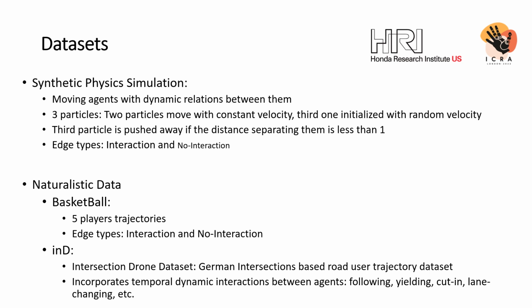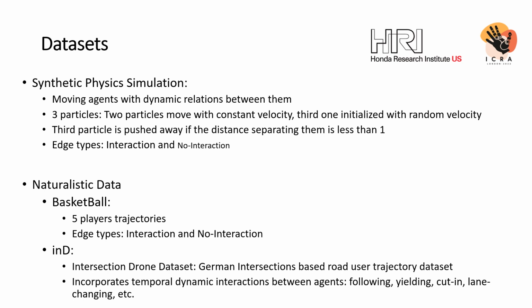Synthetic dataset consists of three particles moving with dynamic interactions between them. Two particles move with constant velocity, while the third one is initialized with random velocity. The third particle is pushed away if the distance separating them is less than 1, and the type changes from interaction to no interaction. For the naturalistic dataset, we use basketball and inD dataset.